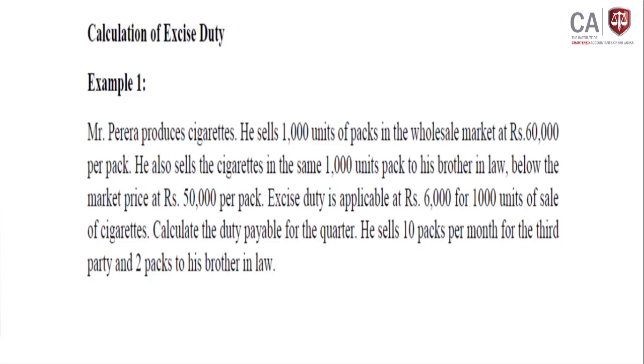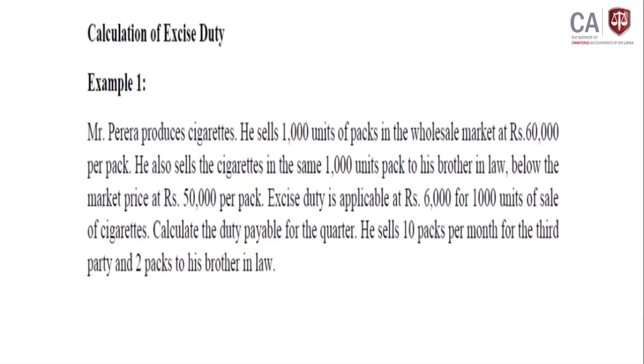He also sells cigarettes in the same 1000 unit packs to his brother-in-law below the market price at 50,000 per pack. Excise duty is applicable at 6,000 rupees for 1000 units of cigarettes sold. Calculate the duty payable for the quarter. He sells 10 packs per month to third parties and 2 packs to his brother-in-law.